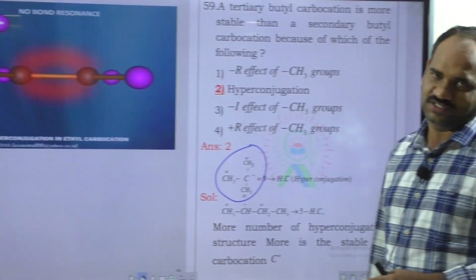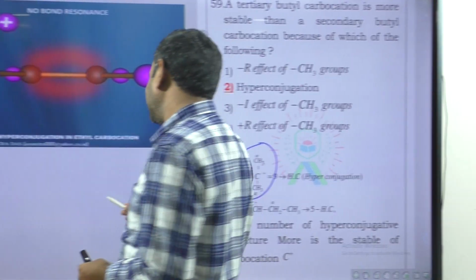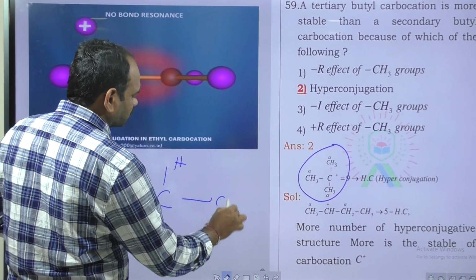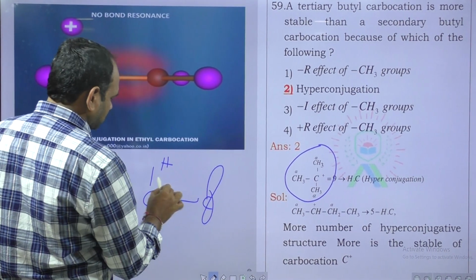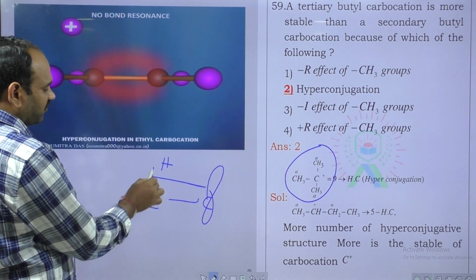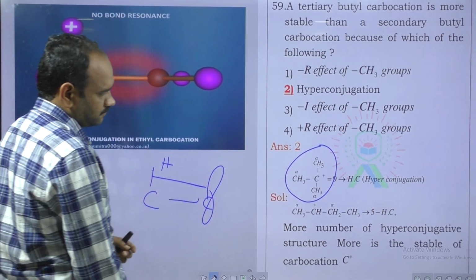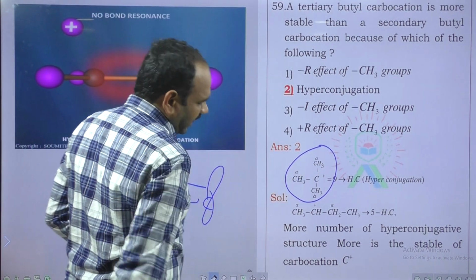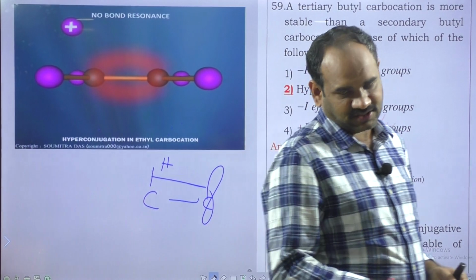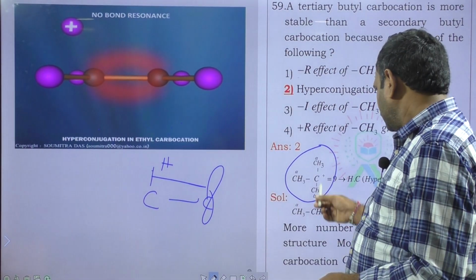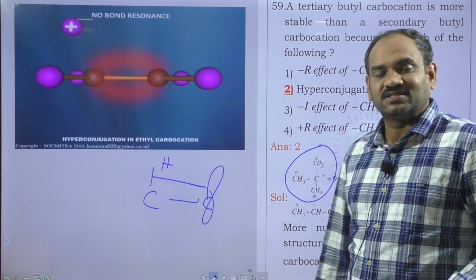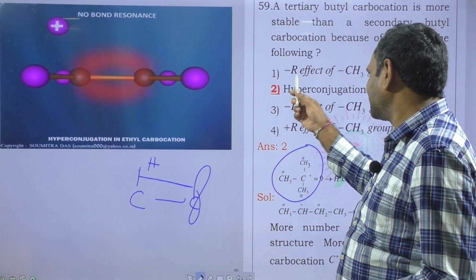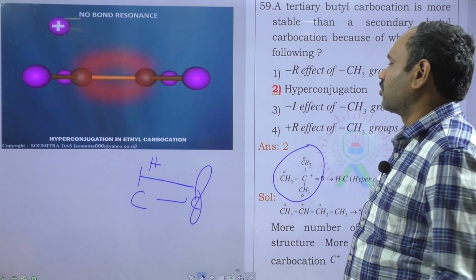The alpha C-H sigma bonds overlap with the vacant p orbital of the carbocation carbon. This is called hyperconjugation. Here there are 9 alpha hydrogens, so 9 hyperconjugations. So tertiary butyl carbocations are stabilized by hyperconjugation and the plus I effect. Where the plus I effect is not there, it is hyperconjugation.